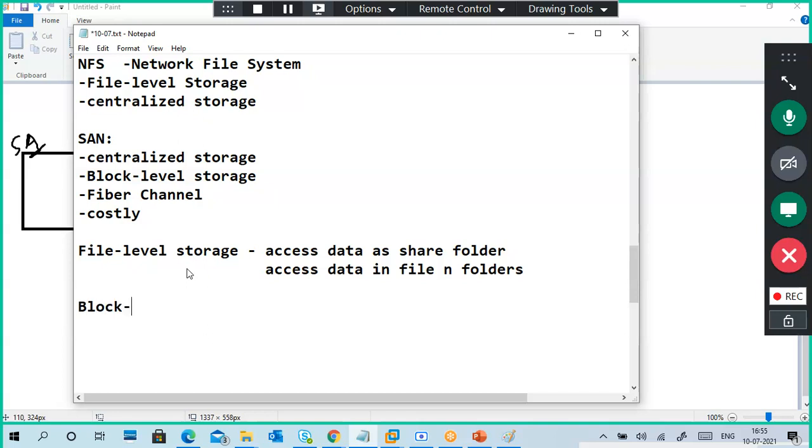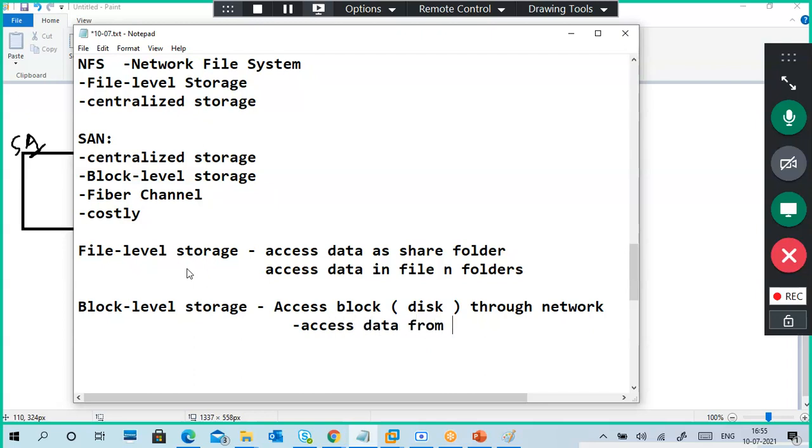Block level. So what is block level storage? You're accessing a block. It means a disk through the network. What is that meaning? You're attaching a disk directly. You're attaching a disk, so you're accessing data from the disk.